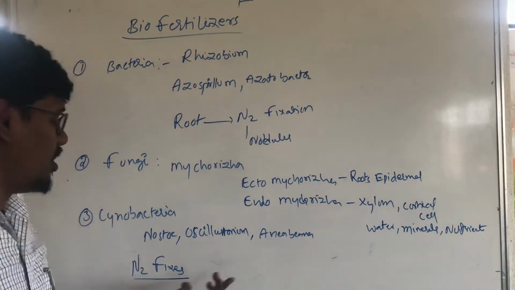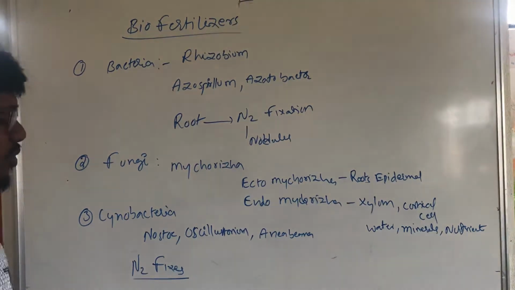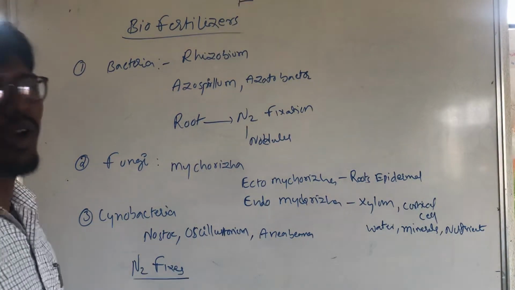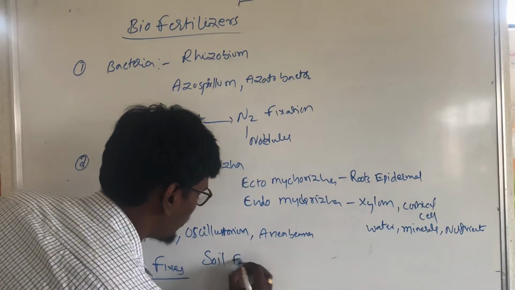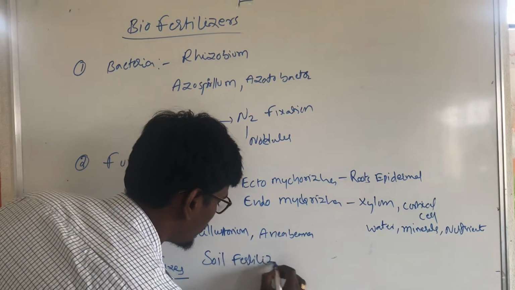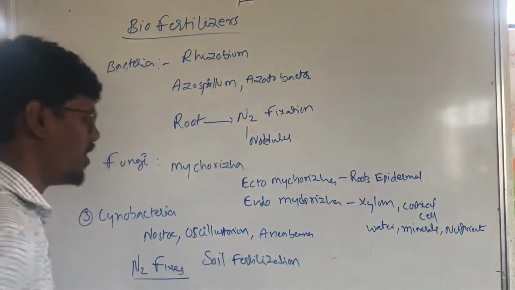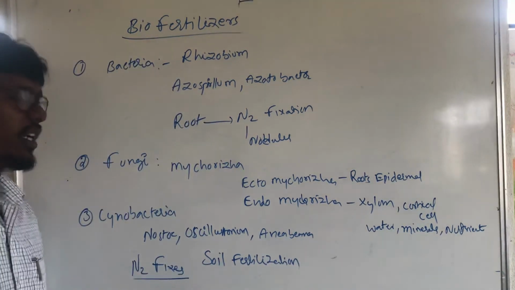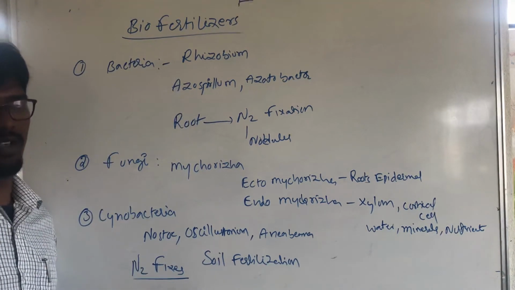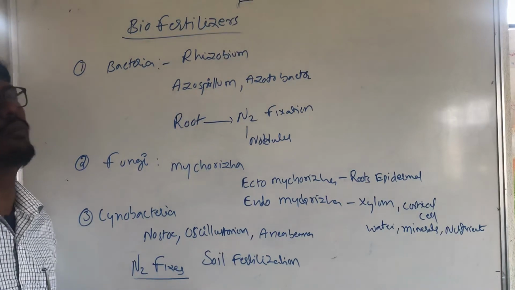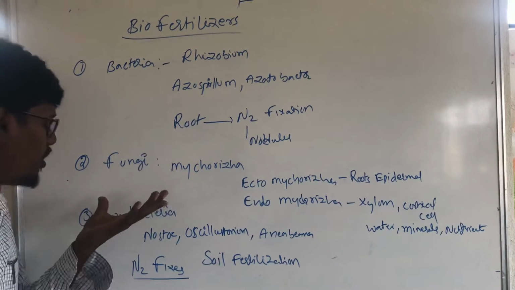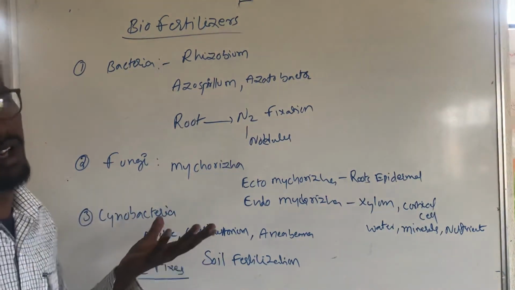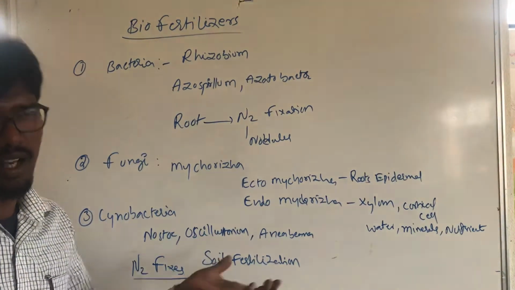So these are useful to increase soil fertility and to protect plants. All these bacteria are found in the ecosystem, underground.